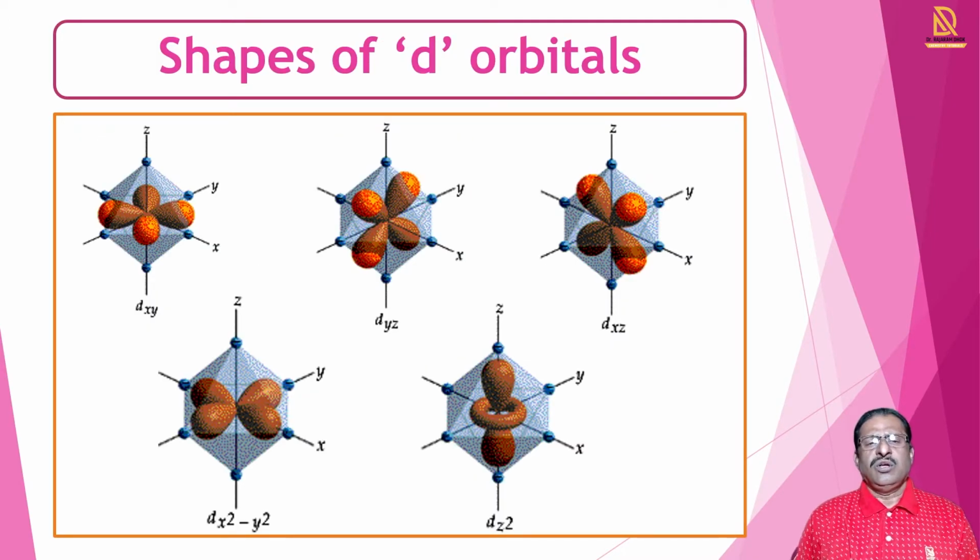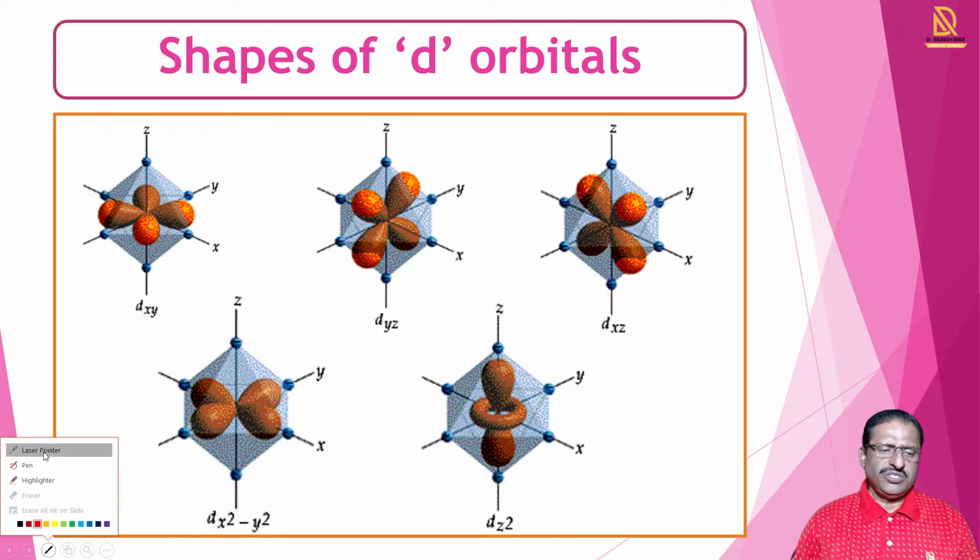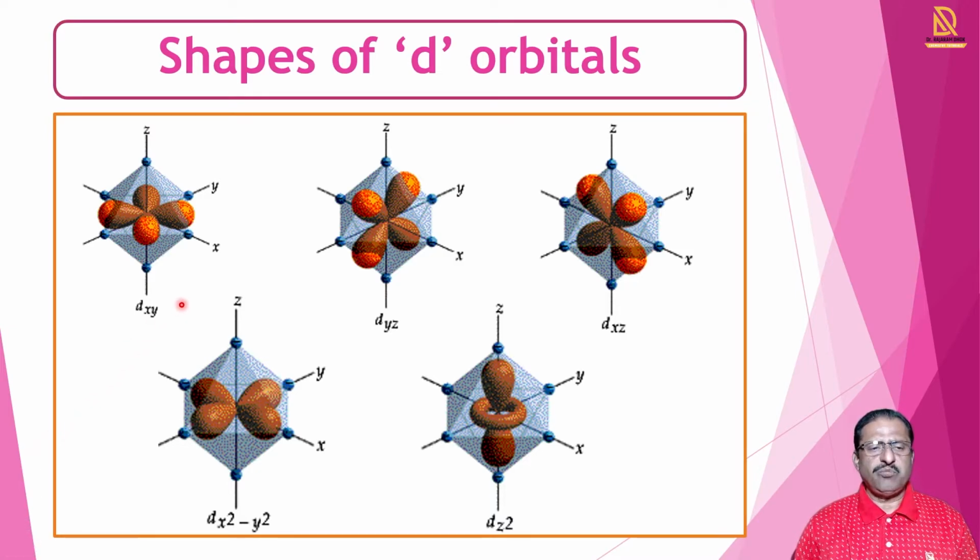Now we see the shapes of d orbitals, because the crystal field theory is explained in terms of the metal d orbitals, and mainly d orbitals are considered. For that purpose, we have to see very carefully the shapes of d orbitals.